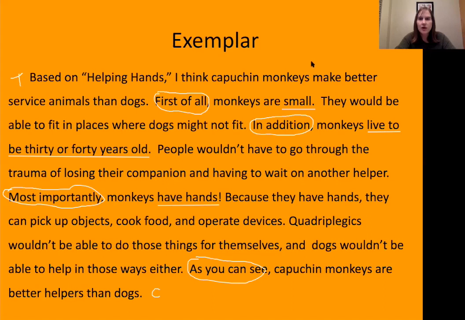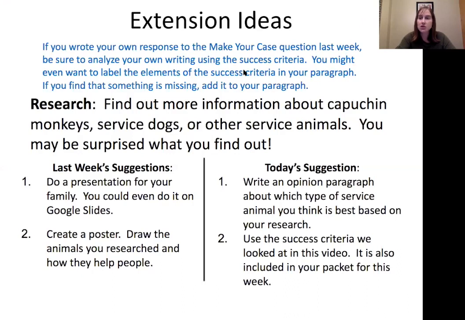Okay, we have gone over our exemplar now, so let's look at some extension ideas. For those of you that were with us last week and wrote an opinion paragraph of your own, I would like for you to take the success criteria that we've just gone over and analyze your own writing using that success criteria. Find the elements of the success criteria in your paragraph and label them. If you can't find one of those elements in your paragraph, add it. That way your paragraph will have all the components to make it a successful paragraph.